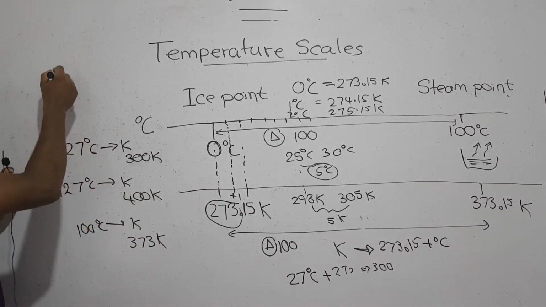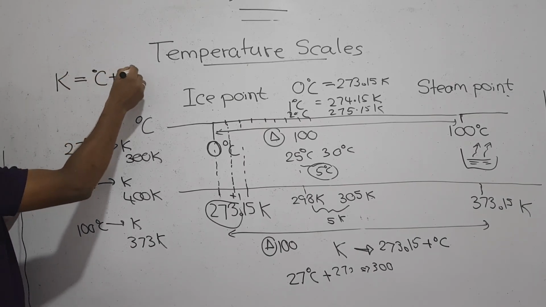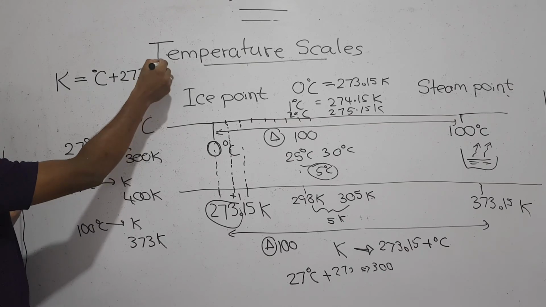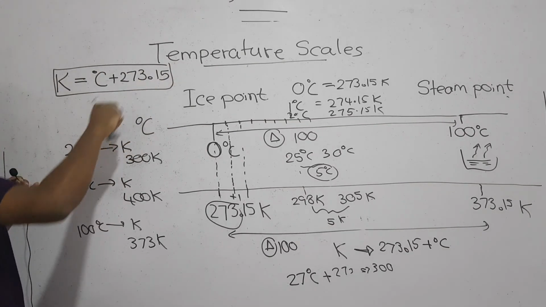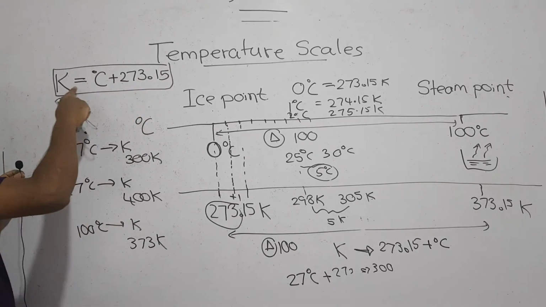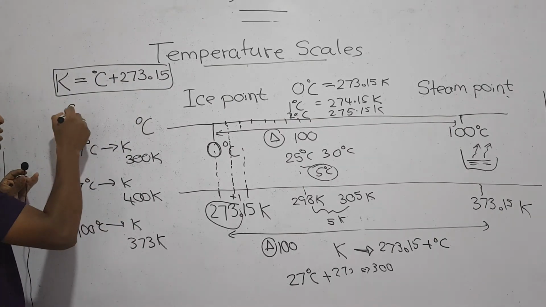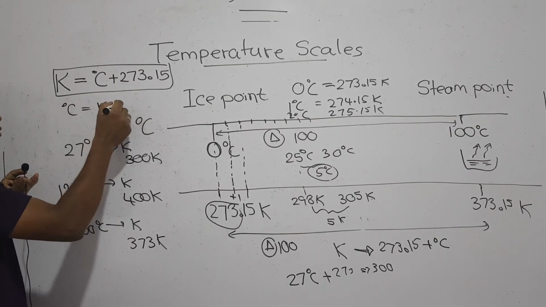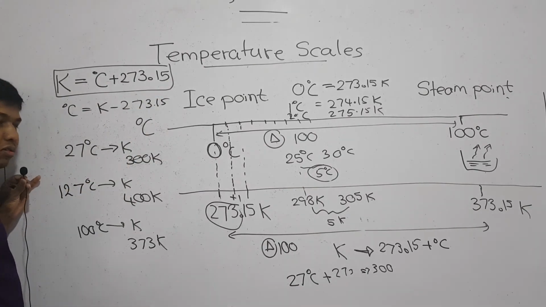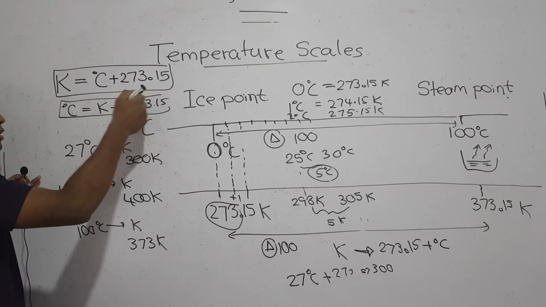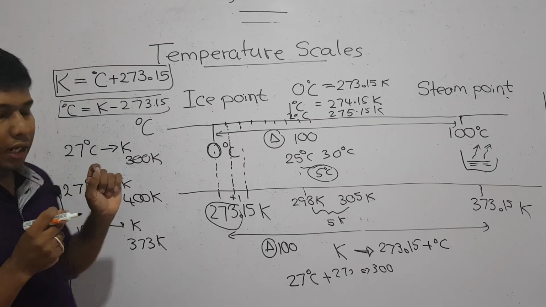So you can write this equation. Kelvin value of temperature is equal to Celsius value of temperature plus 273.15, right? This is to be precise, but in A-levels you disregard this 0.15. So it is Kelvin equals Celsius plus 273. Now should I tell you that Celsius equals Kelvin minus 273? We have passed through all levels now, so I don't need to tell this, right? It's the vice versa of this. You just bring it to this side. That's it.